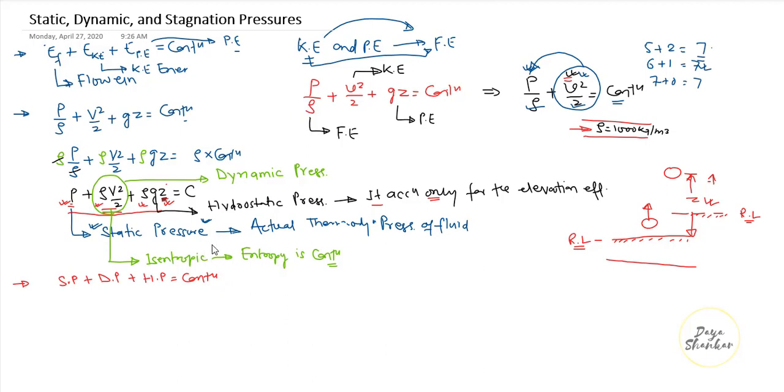This becomes another definition. In other words, we can also say that the sum of the static, dynamic and hydrostatic pressures is also known as the total pressure.